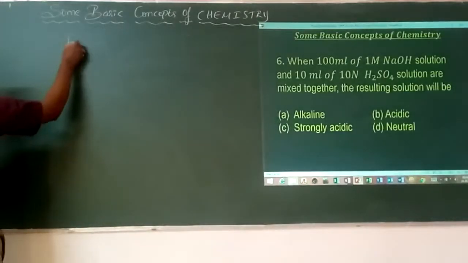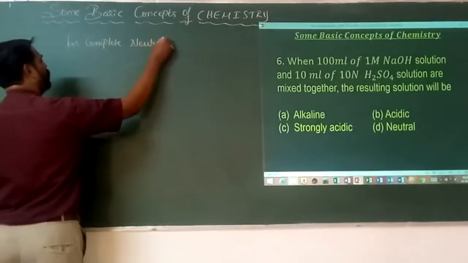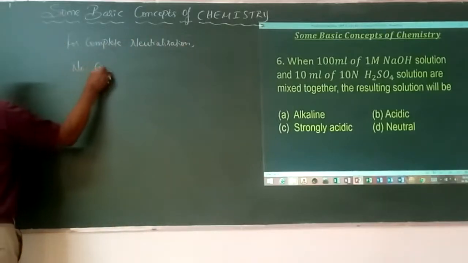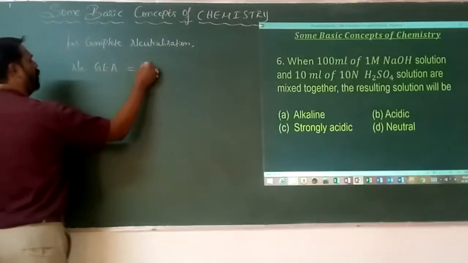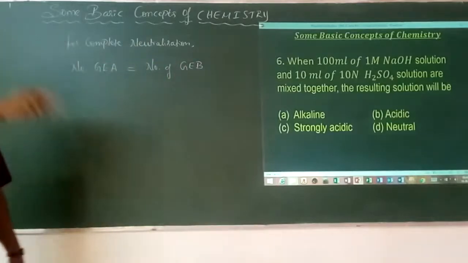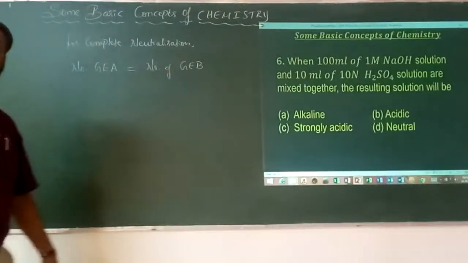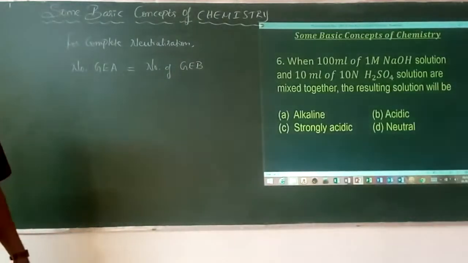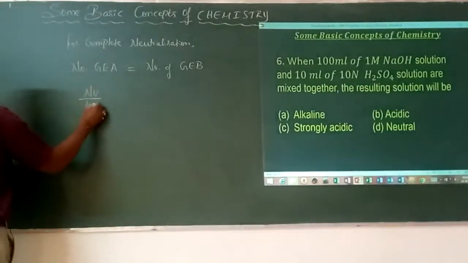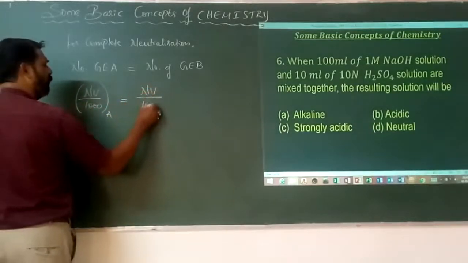For complete neutralization, the important concept: the number of gram equivalents of acid is equal to the number of gram equivalents of base. GEA is gram equivalents of acid, and this is the number of gram equivalents of base. How do you get the number of gram equivalents? It is NV by 1000 of acid, and NV by 1000 of base.